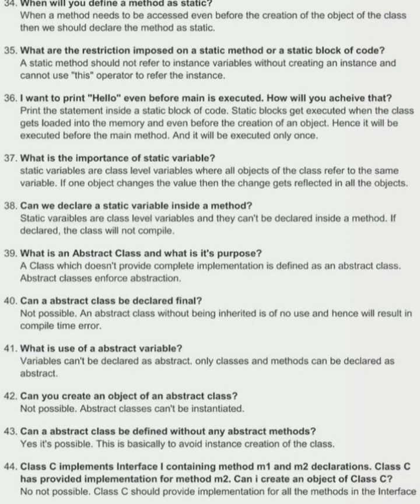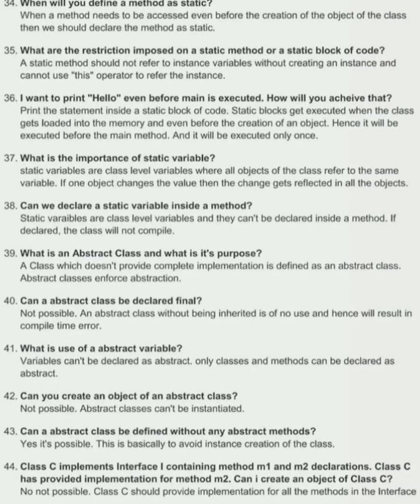37. What is the importance of a static variable? Static variables are class-level variables where all objects of the class refer to the same variable. If one object changes the value, then the change gets reflected in all the objects. 38. Can we declare a static variable inside a method? Static variables are class-level variables and they can't be declared inside a method. If declared, the class will not compile.